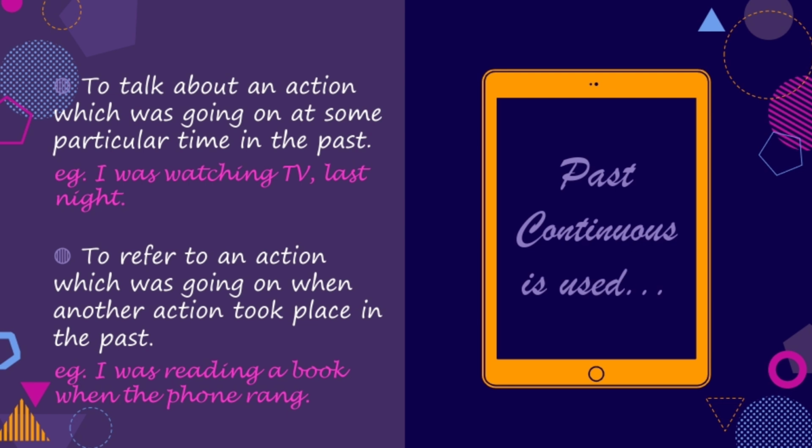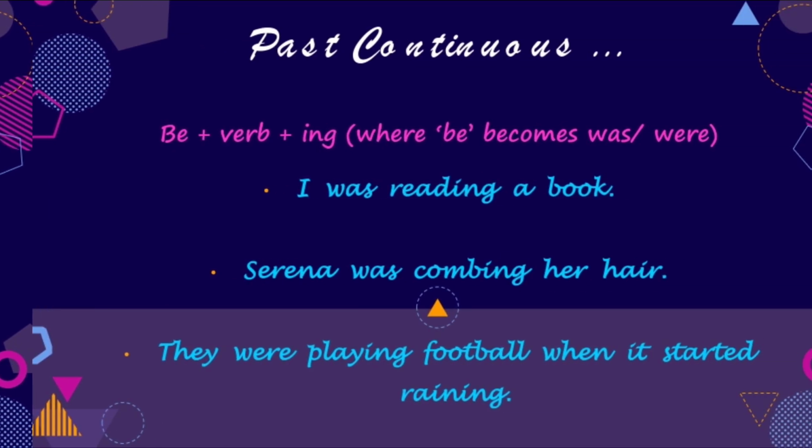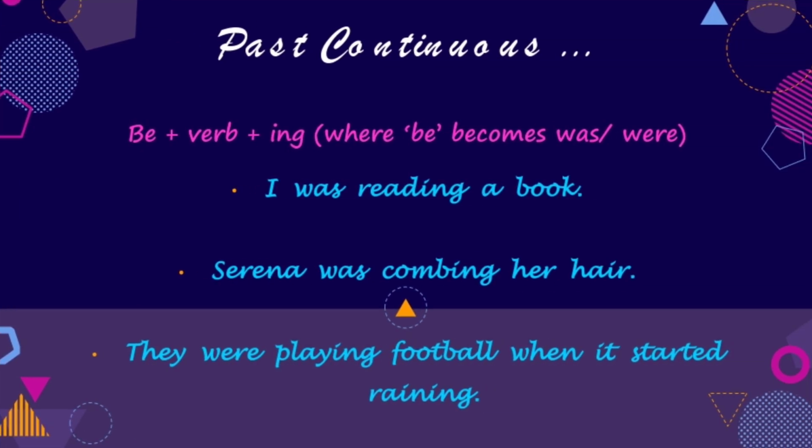We may conclude by saying that past continuous tense is used to talk about any action which is happening or continuing at any point of time in the past. Now next, we need to understand how to create the past continuous form of a given verb. We'll follow the same rule, that is be plus verb plus ing, and be becomes was or were in the past tense. Therefore, with all singular nouns or pronouns, we use was plus verb plus ing, and with all plural nouns or pronouns, we use were plus ing.